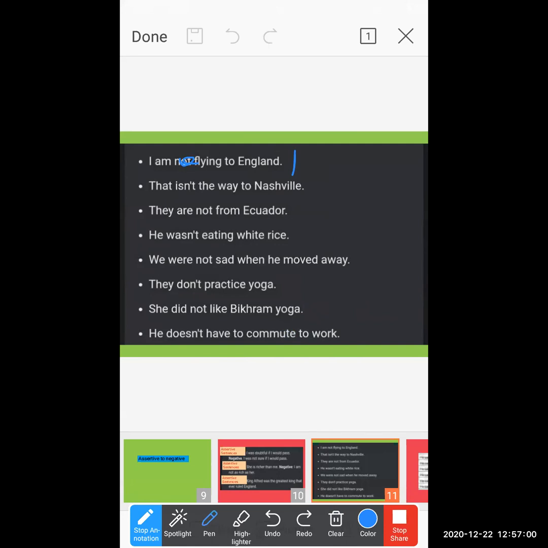Why, students? Because here I am changing the basic meaning. So without changing the basic meaning, you have to transform the sentence.